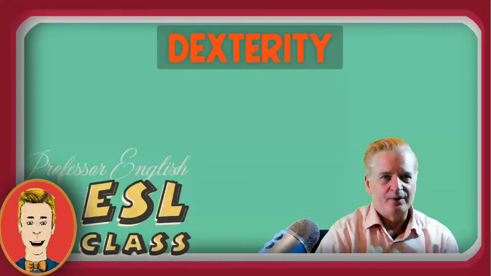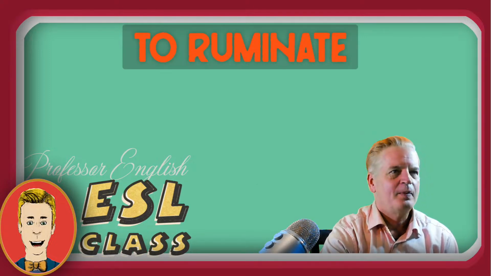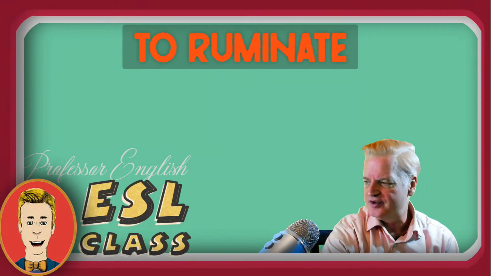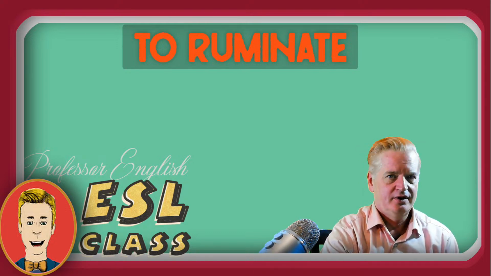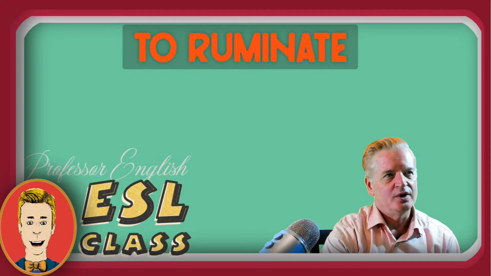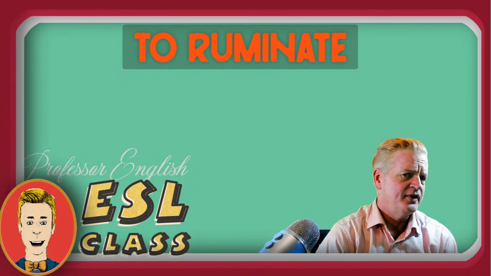Alrighty, here is our next vocabulary word from chapter 5 of David Copperfield by Charles Dickens. And that is to ruminate. That's a pretty advanced word, to ruminate. And it's a verb which means to think very deeply, consider something very carefully.